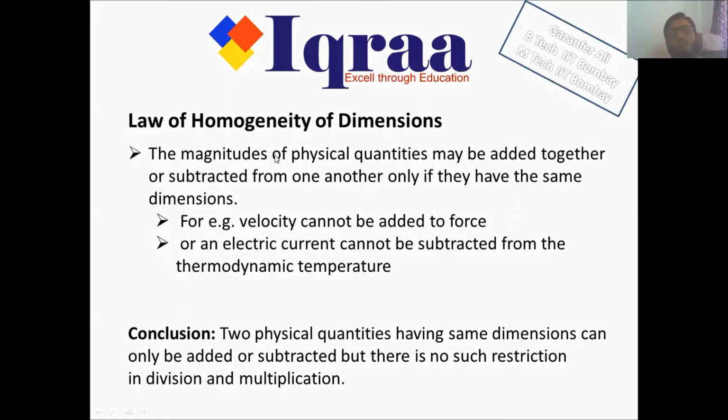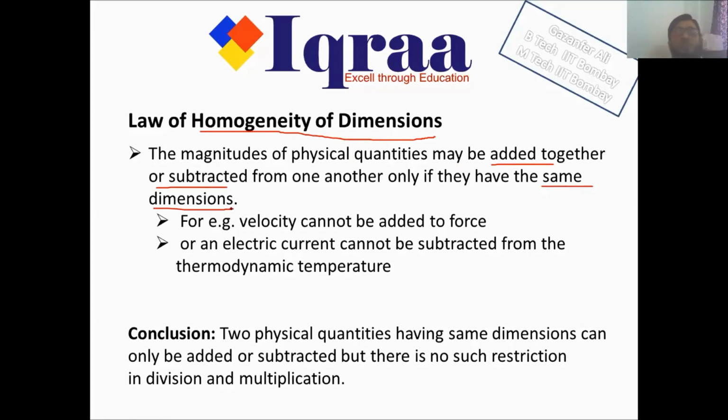Before going for the dimension analysis part, let us understand what the law of homogeneity is. Law of homogeneity of dimensions says that the magnitudes of physical quantities may be added together or subtracted from one another only if they have the same dimensions. So you are allowed to add or subtract only if we have the same dimensions. What does this mean?